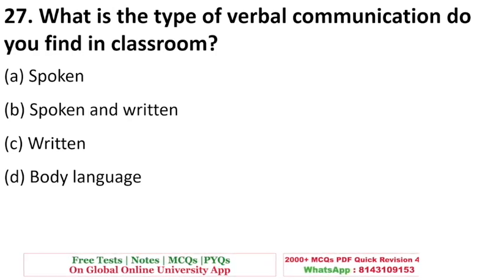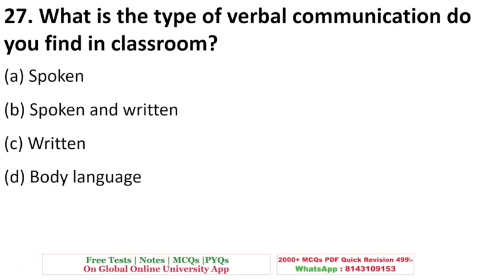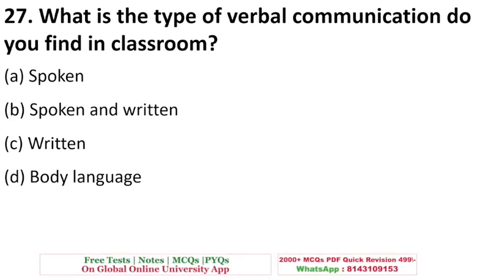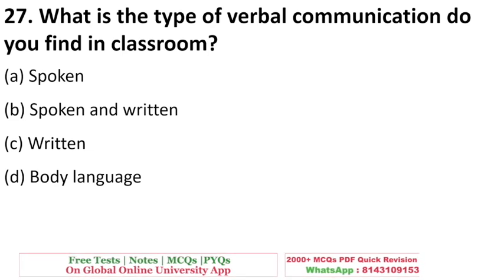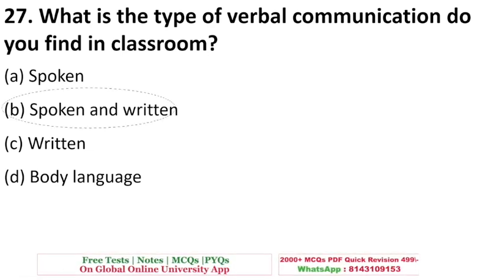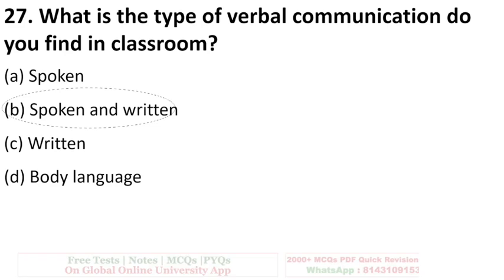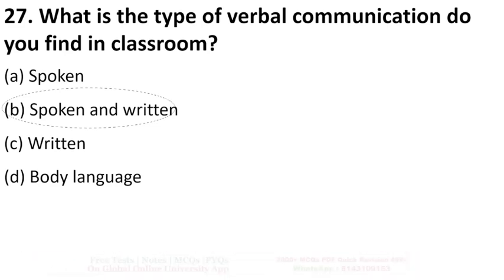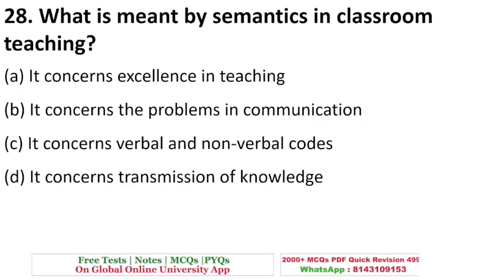What is the type of verbal communication used in a classroom? Spoken, spoken and written, written, or body language? The right answer to this is spoken and written. The teacher explains while speaking, and she writes also in the classroom. So both of these are used in a classroom.